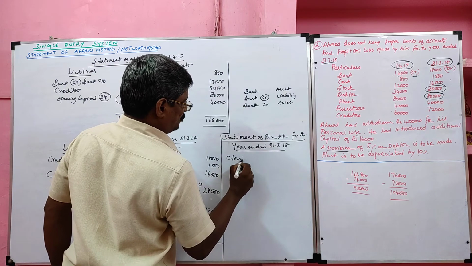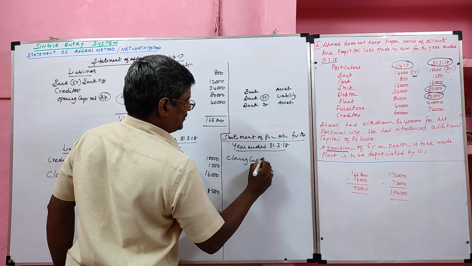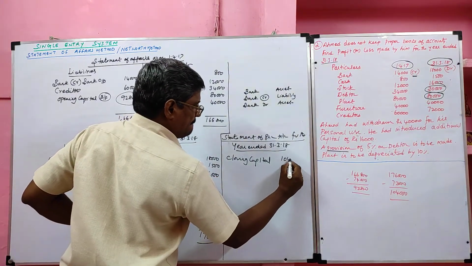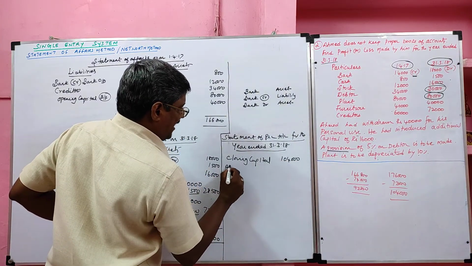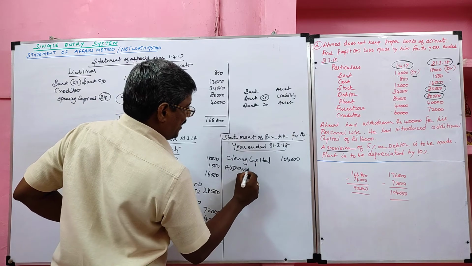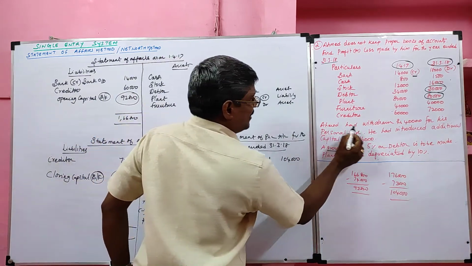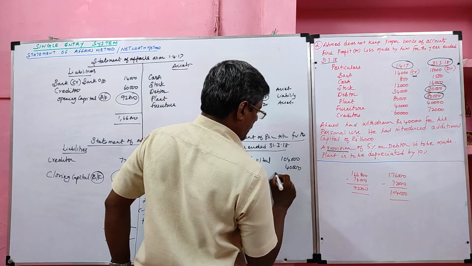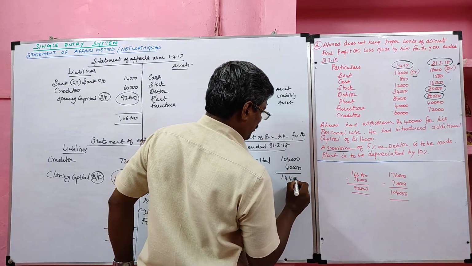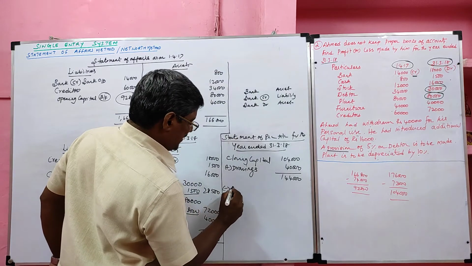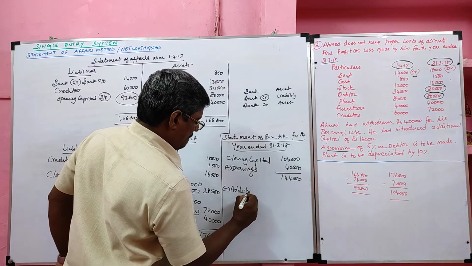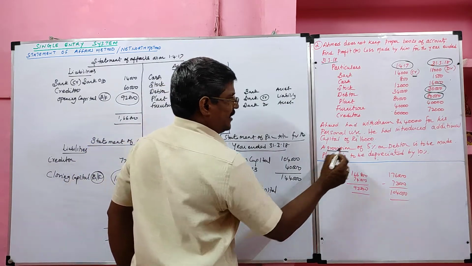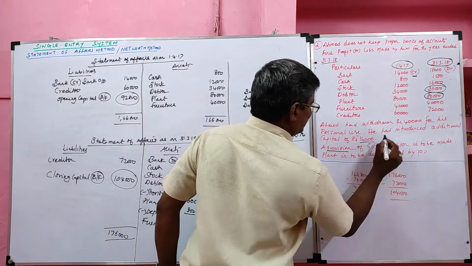Closing capital, which we just ascertained, is 1,04,000. Then we have to add drawings. Drawings are given in the adjustments: Ahmed had withdrawn 40,000 for his personal use. That is drawing 40,000. So the total is 1,44,000. Then we have to deduct additional capital, also given in the question. He had introduced additional capital of 16,000.